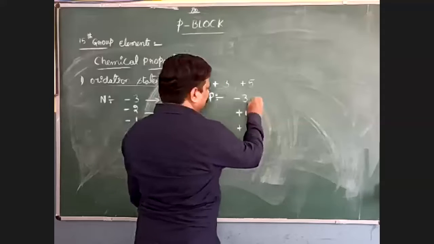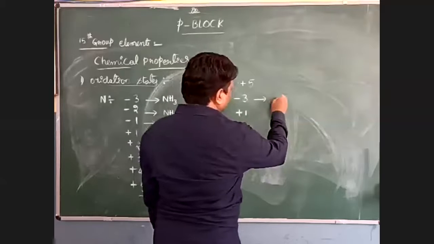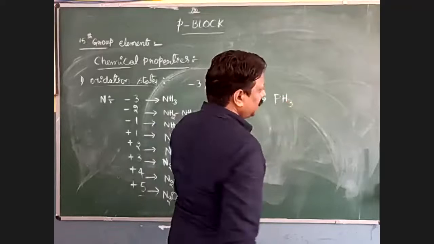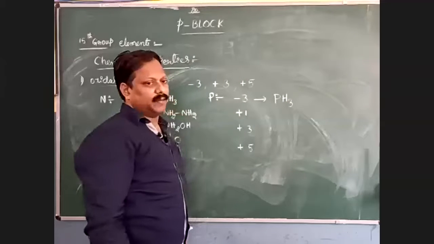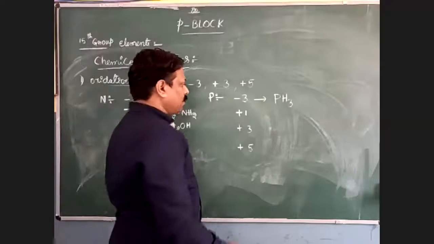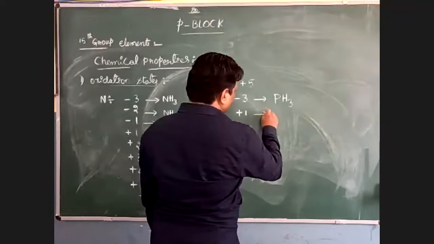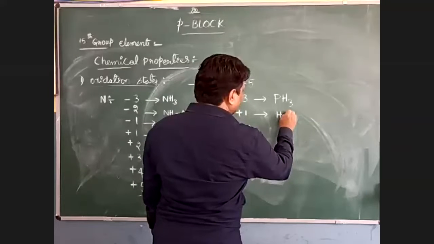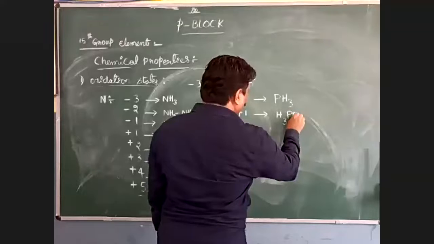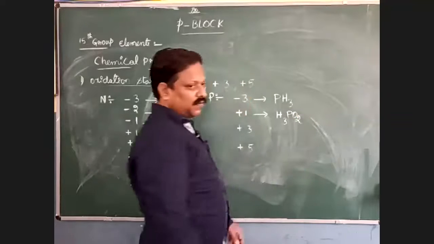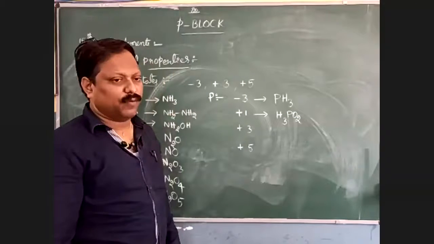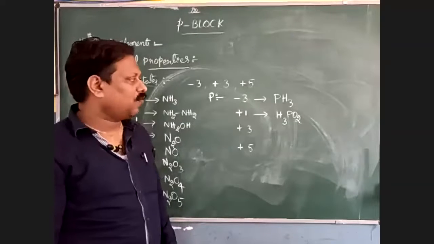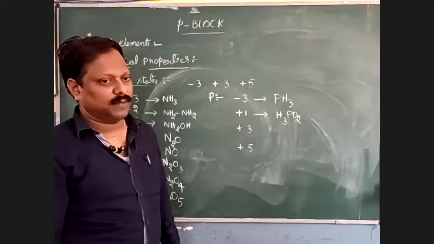For -3, the best example is PH3, called phosphine. For +1, H3PO2, known as hypophosphorus acid.